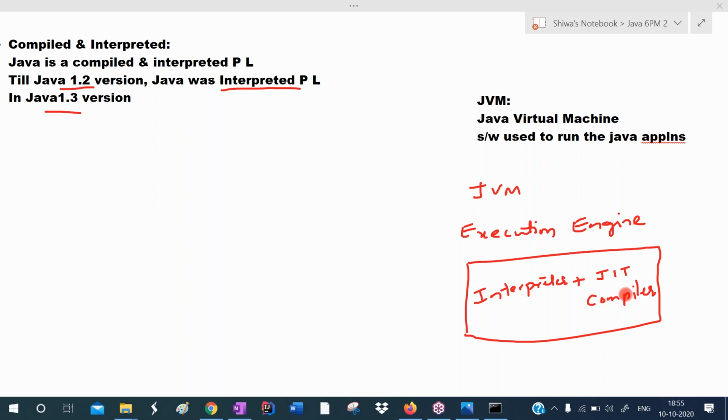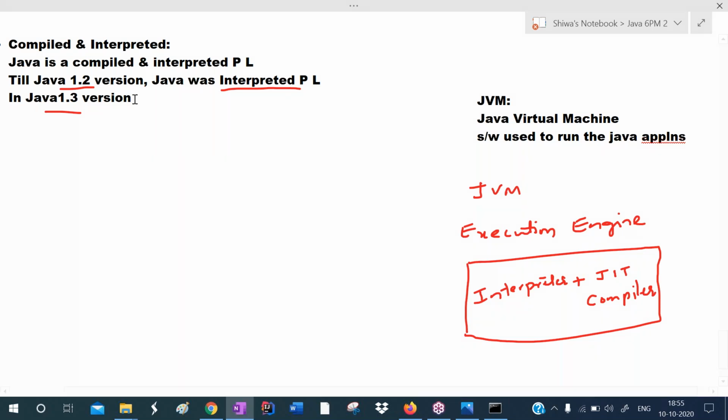Then why did they add this JIT compiler? To improve the performance of the Java application. What is the full form of JIT? Just in time. So JIT stands for just in time. That's one name, just in time compiler. This JIT compiler was added to the JVM's execution engine. From Java 1.3 version onwards, Java became both a compiled and interpreted programming language.